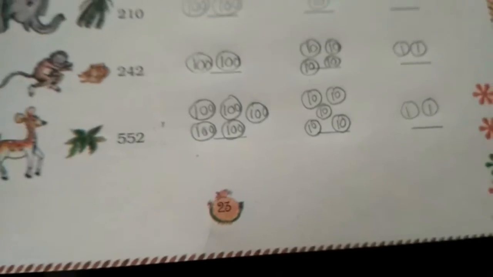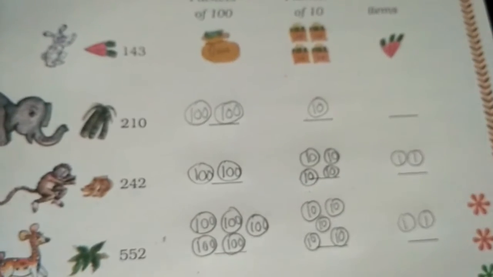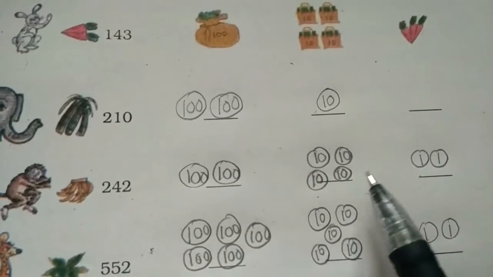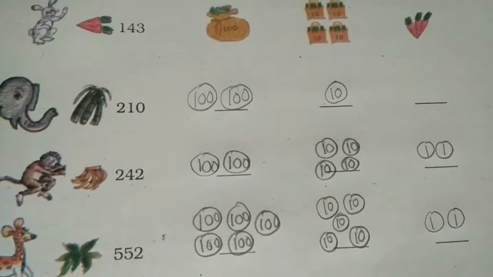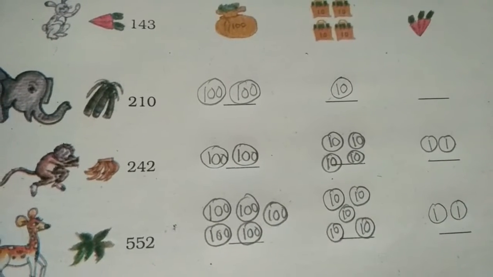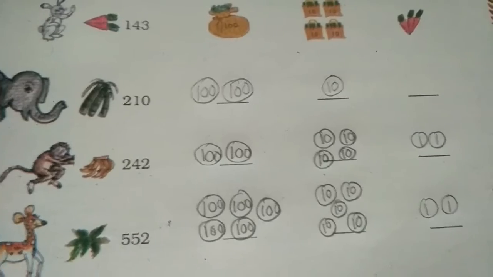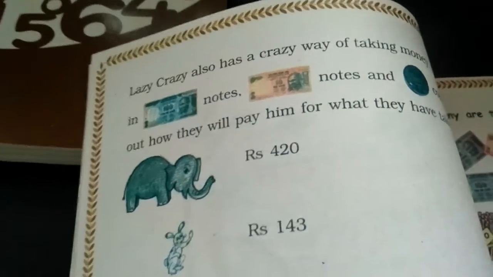Understood? So this way you can bifurcate the numbers in 100s, tens and ones. Basically this activity is based on that. Each and every number will be bifurcated in 100s, tens and ones like this. Turn your page to number 24 where you will find the activity.